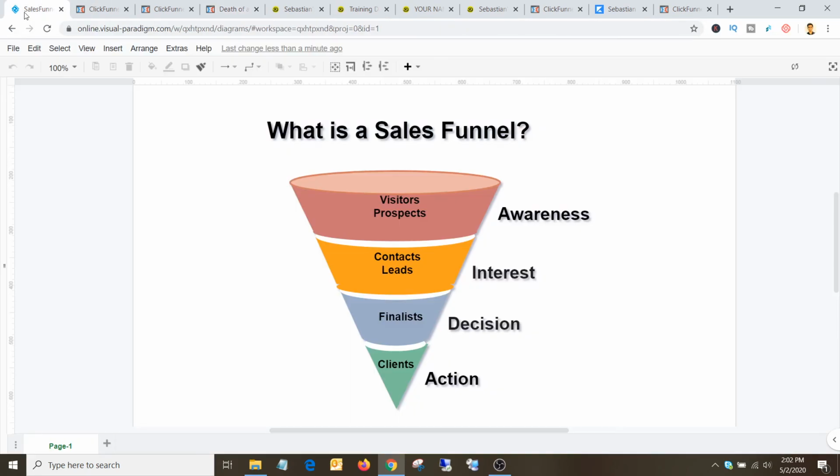This all makes sense now when you look at this picture. They collected your email address, you entered the next stage, and then you went through that value, whether a webinar, a free training, a free PDF or a free book. Then once they offer you their product, if you like it, you will definitely go for it. So that's how the sales funnel process works.